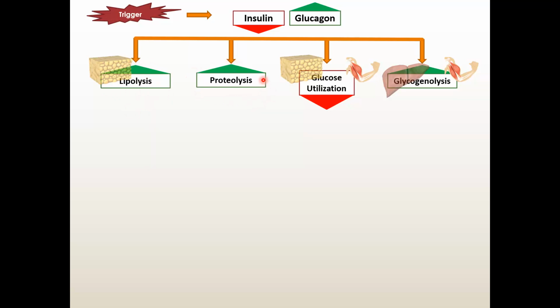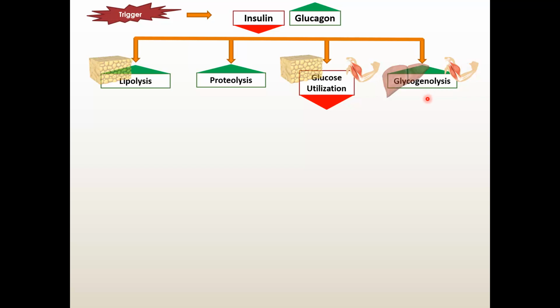Proteolysis will occur. More and more protein will be broken down, and glycogen will be utilized from muscle. So there will be decreased glucose utilization. Ultimately the patient will have a very high amount of glucose in his body because there is no shortage of food, and there is also glycogenolysis.